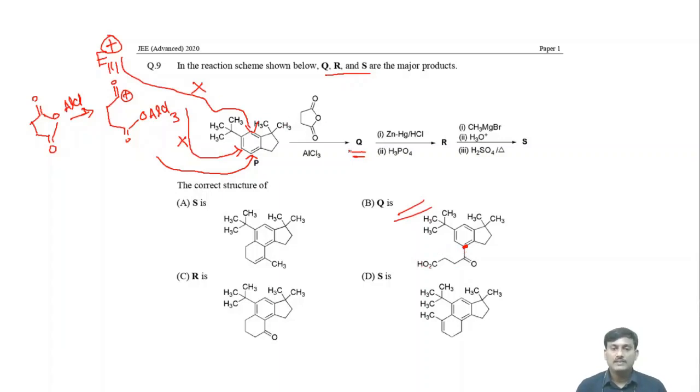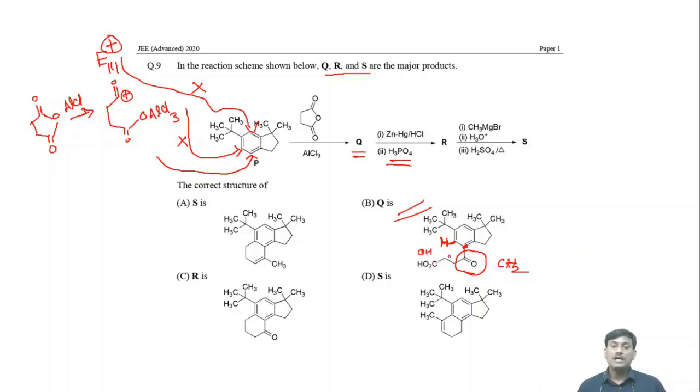Finally, the H+ on the benzene ring goes onto the COO minus. And what is the next one? Zn-Hg/HCl. Okay, what is the purpose of this reagent? This reagent converts the carbonyl group into CH2. So the next one will be CH2. This one becomes CH2. And what is the purpose of H3PO4? It's a dehydration agent. This one removes hydrogen from this ring and OH from the COOH.